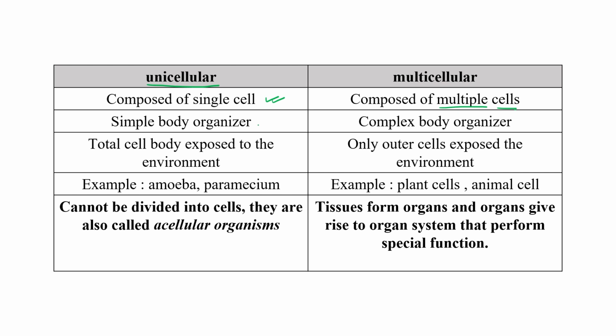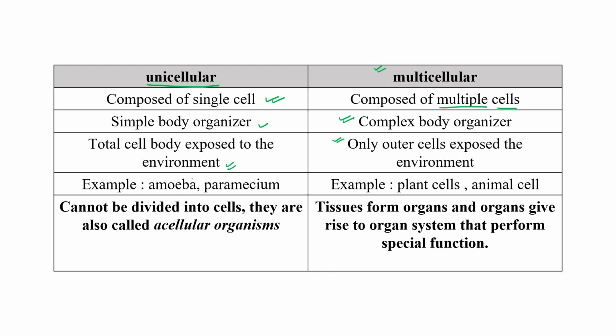So this one is a simple body organization, and this one is a complex body. In a unicellular organism, the total cell body is exposed to the environment, because only one cell is there. While in the case of multicellular organisms, only the cells present on the outside surface are exposed. Like in human beings, only skin cells are exposed to the outer environment, right?